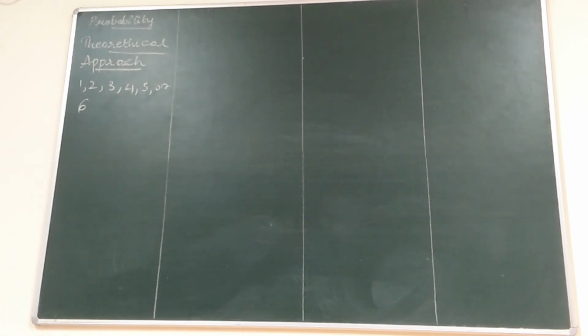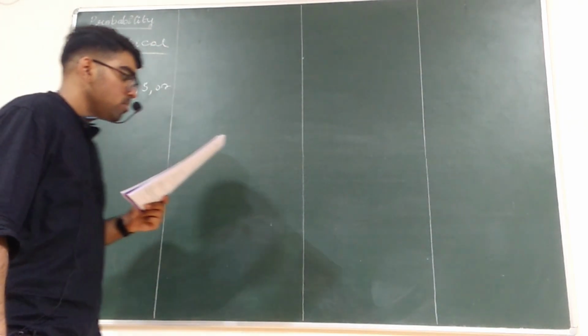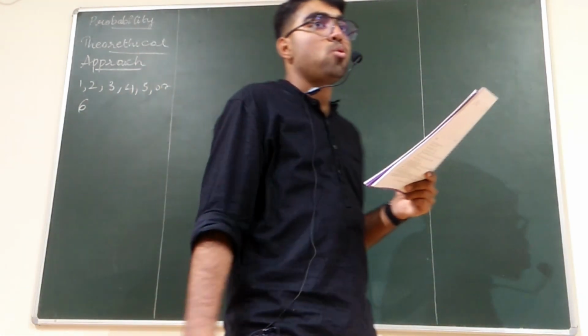Suppose we throw a dice once, then the possible outcomes are 1, 2, 3, 4, 5, 6, showing up.